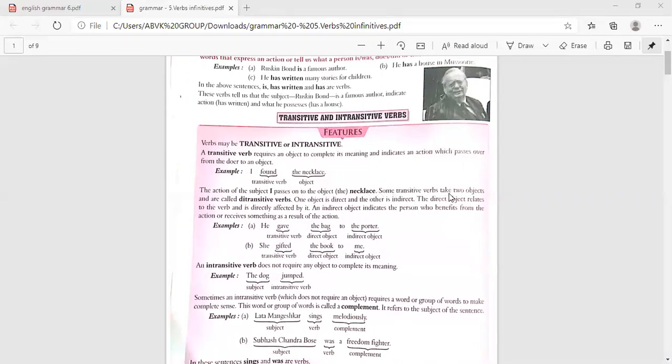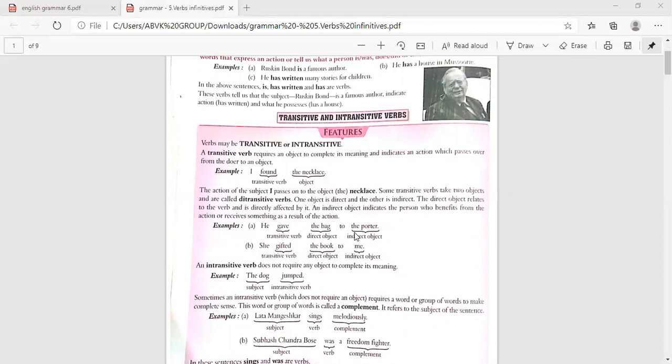Some transitive verbs take two objects. They are called ditransitive verbs. One object is direct and the other is indirect. The direct object relates to the verb and is directly affected by it. An indirect object indicates the person who benefits from the action or receives something as a result of the action.